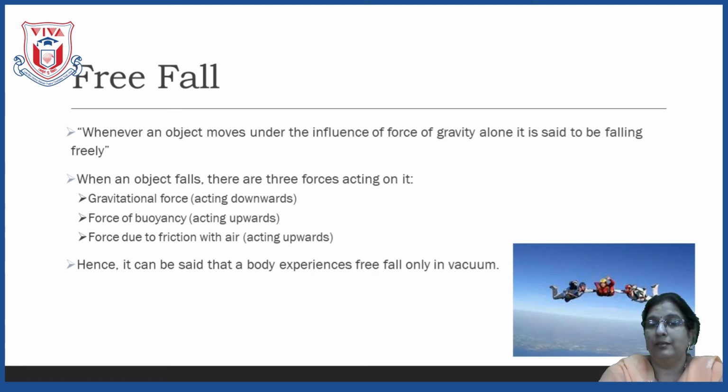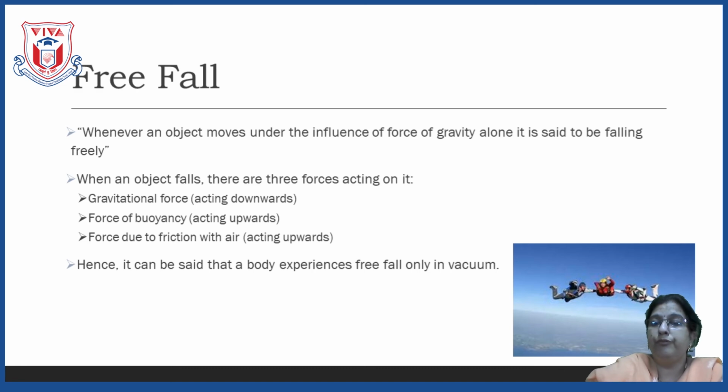Think a while, children. It's absolutely correct that in vacuum no air is there, means no buoyant force and no frictional force, so only one force is acting on it, and that is the force of gravity. And that is why the stone and the ball of paper will both touch the ground at the same time because of free fall. That is, only one force is acting on it, and that is called free fall.